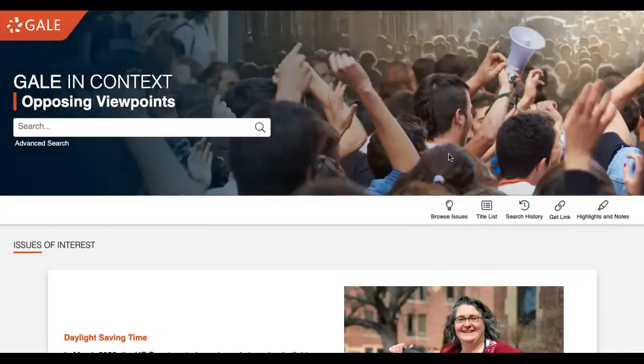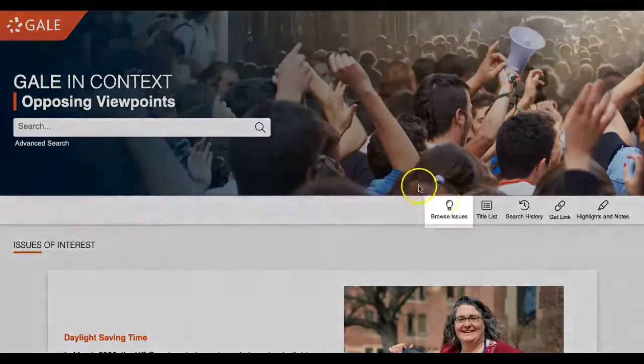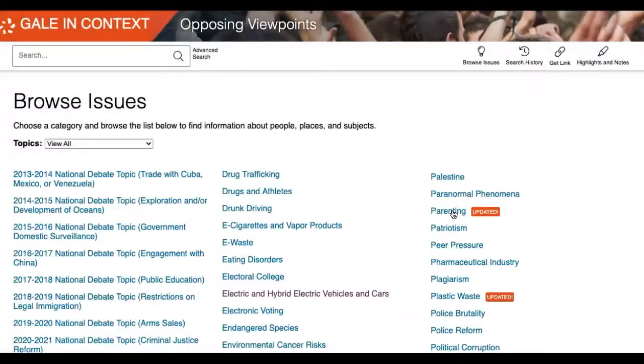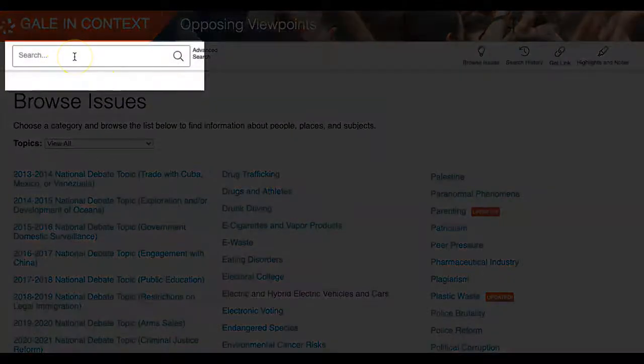Opposing Viewpoints can be searched by browsing issues, by clicking here and Browse Issues, or by typing something into the search box.